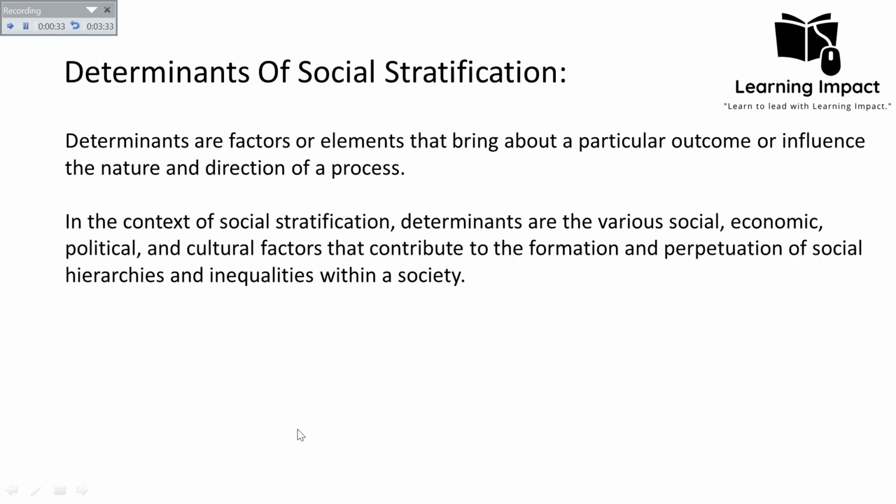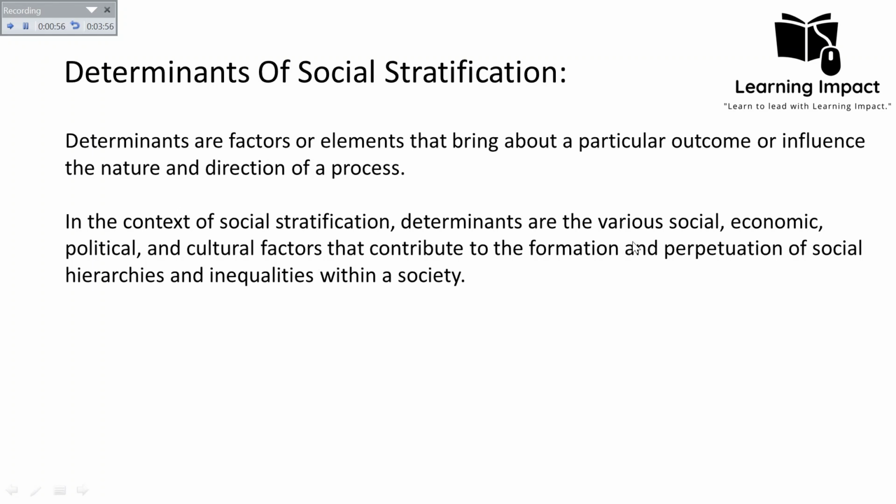Now, in the case of social stratification, we can say that determinants are the various social, economic, political, and cultural factors that contribute to the formation and perpetuation of social hierarchies and inequalities within the society. It means that there is a kind of stratum that exists in our society, and it perpetuates social hierarchies and inequalities. But what are the forces behind this?